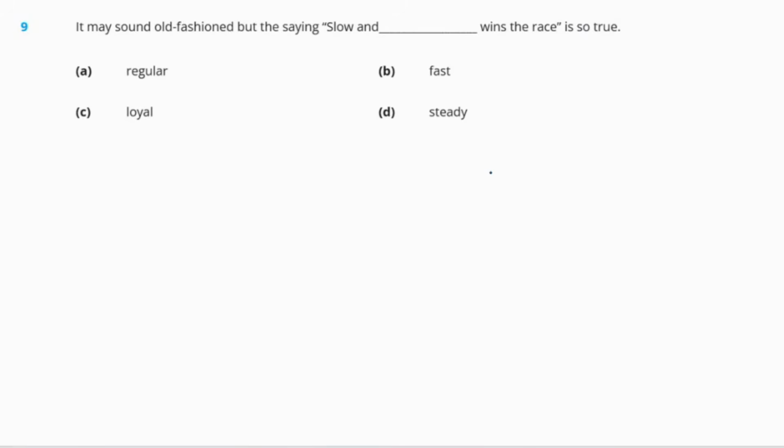Now, question 9. It may sound old fashioned, but the saying slow and dash wins the race is so true. Now every one of us might have heard the story of the rabbit and the tortoise. So what was the moral that the particular story gave us? It was slow and steady wins the race. So the right answer to this question will be option D.